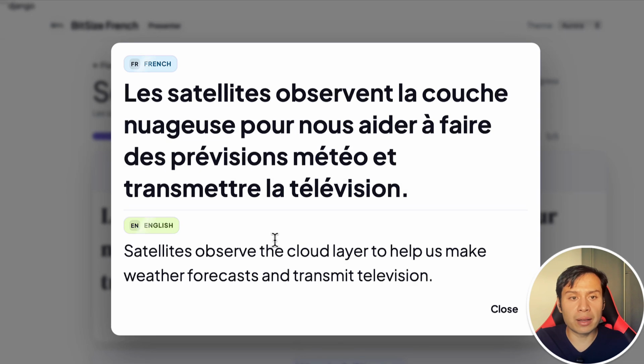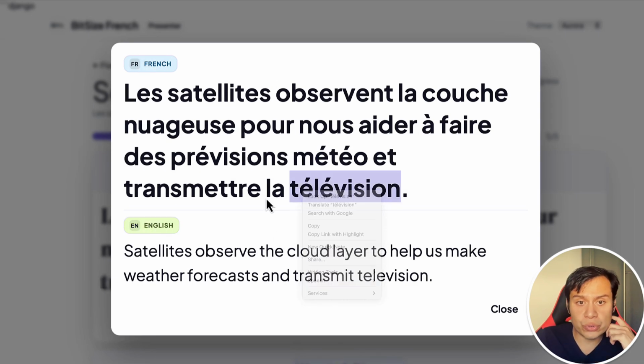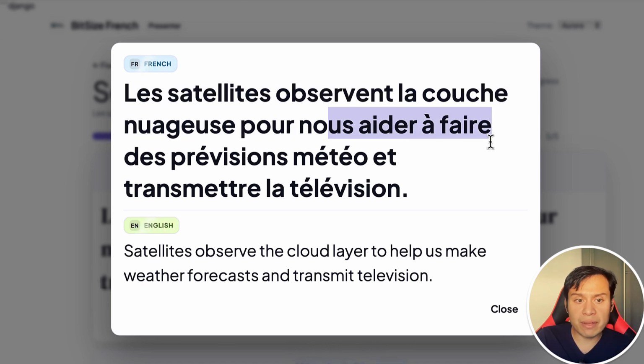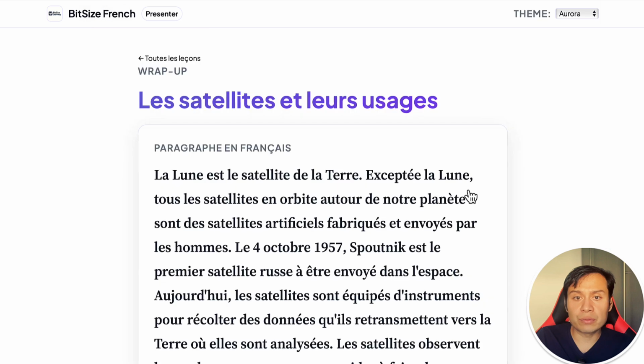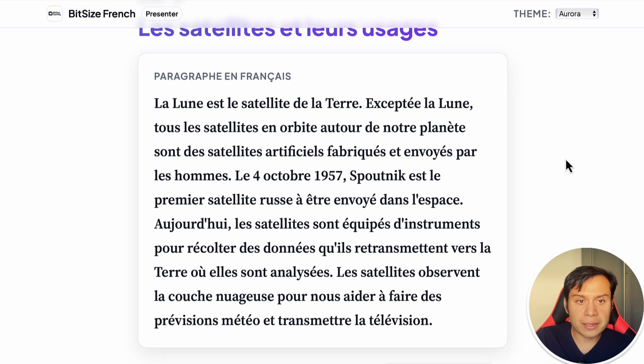And our sentence: les satellites observent la couche nuageuse pour nous aider à faire des prévisions météo et transmettre la télévision. So, les satellites observe la couche nuageuse, the cloud layers, pour nous aider à faire des prévisions météo, to predict the weather patterns, et transmettre la télévision, transmit TV or television. So let's wrap it up using the full paragraph from the beginning to the end.